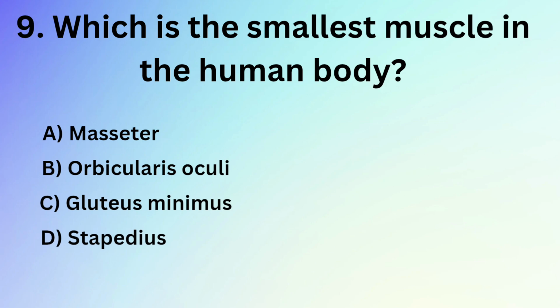Which is the smallest muscle in the human body? A. Masseter. B. Orbicularis oculi. C. Gluteus minimus. D. Stapedius. Answer: D. Stapedius.